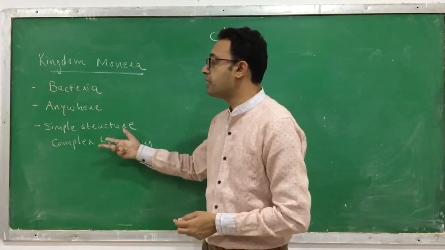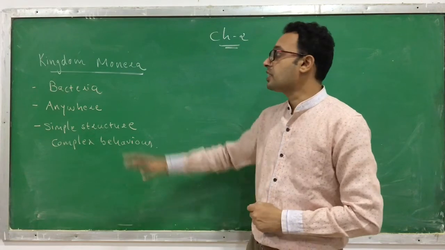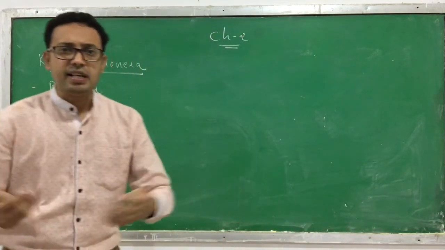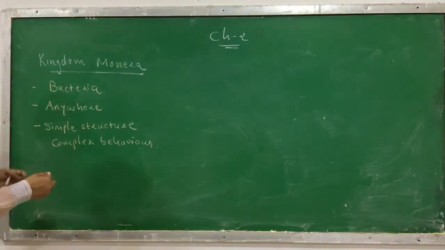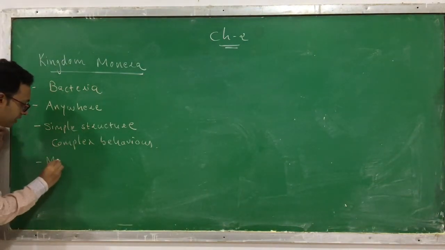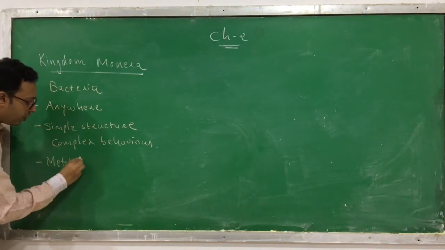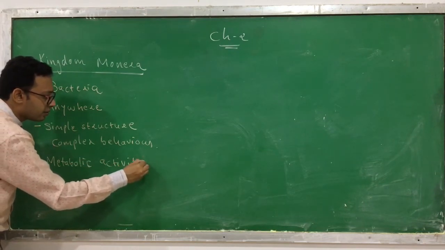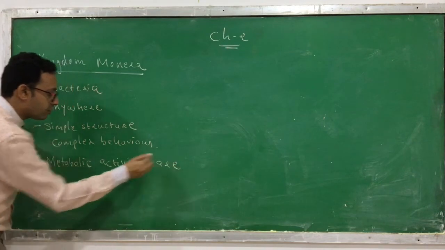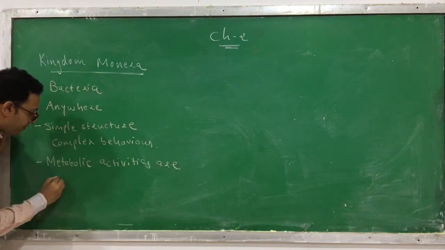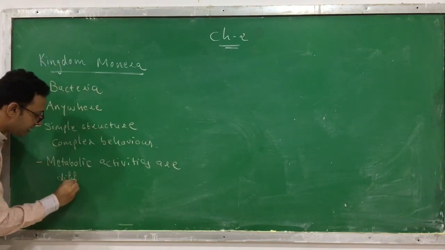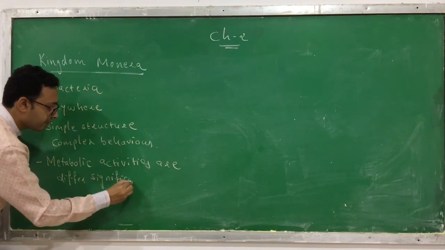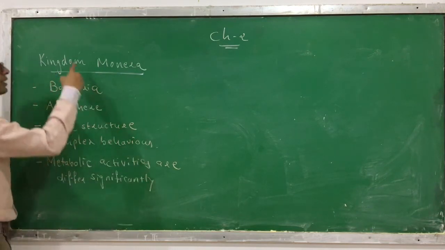Different types of bacteria have different modes or different metabolic activities. It's not that all bacteria perform the same kind of activity. So the metabolic activities differ significantly. So these are the criteria of the kingdom Monera.